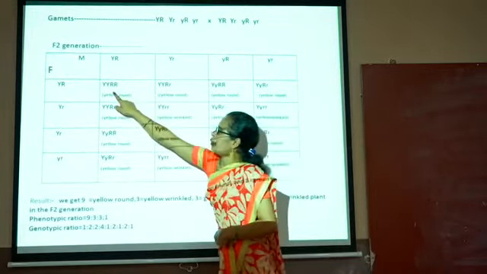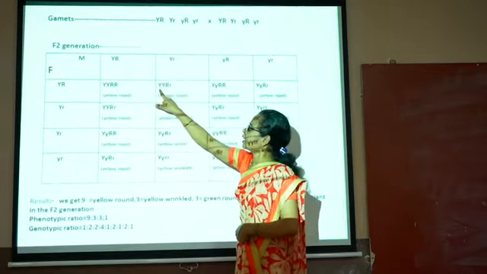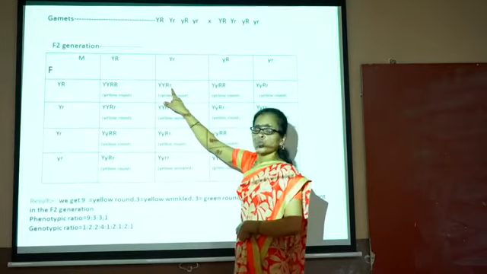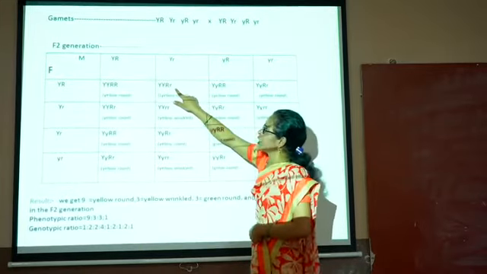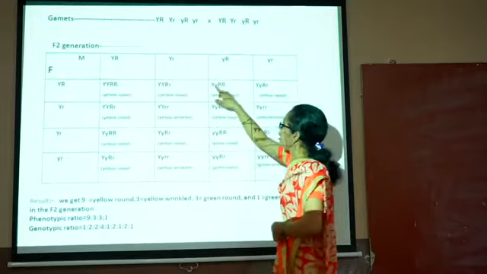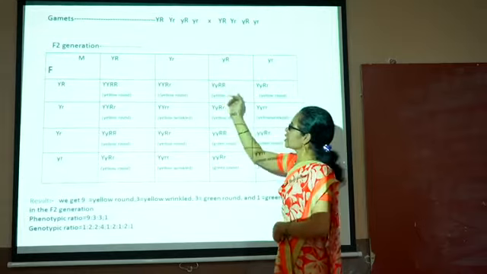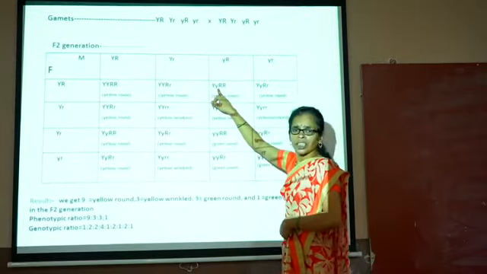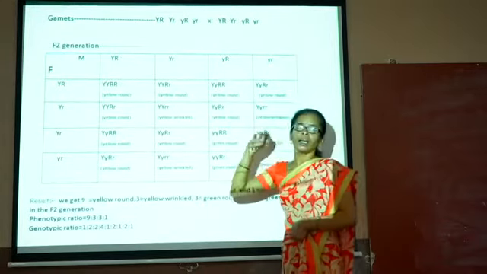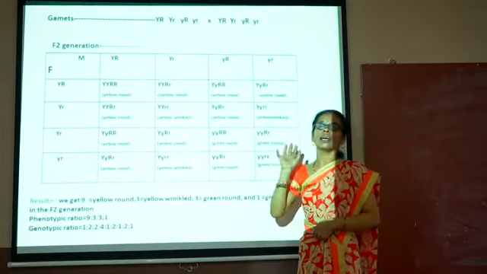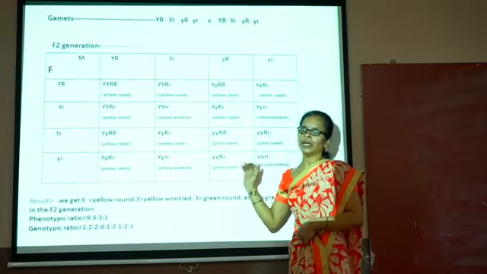Therefore, suppose here capital Y, capital R. Here is no restriction. Here also no restriction. Capital Y, capital R, small r. If there were a restriction, there would be only R, but here there is no restriction; the small r also comes. Similarly, here capital Y, small y, capital R. Here also no restriction. If there were a restriction to go with Y only, but there is none; the small y also comes. So every gamete or every allele has independence to go with any one of the characters, and this law is called independent assortment.